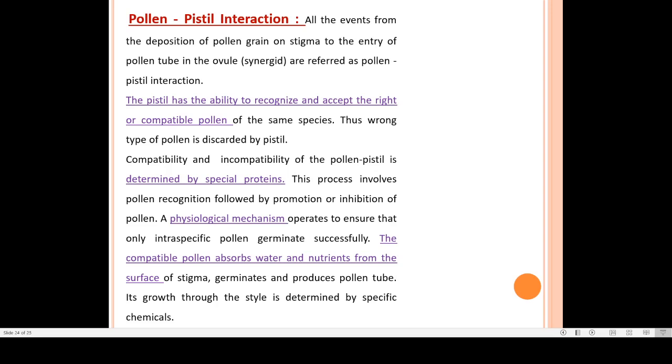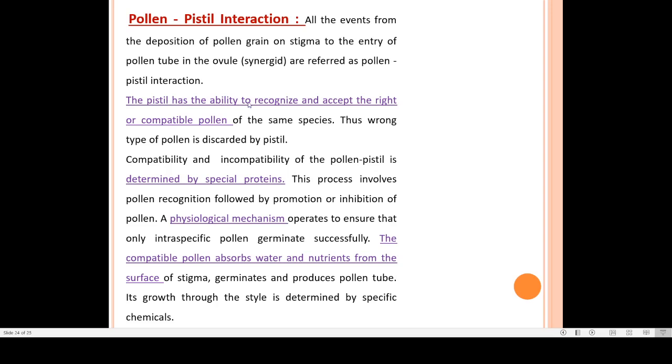Now let us see pollen-pistil interaction. Pollen-pistil interaction is the event from the pollination to the fertilization. These are the processes from the pollination to the fertilization. So all the events from the deposition of pollen grain on stigma to the entry of pollen tube in the ovule are referred to as pollen pistil interaction.